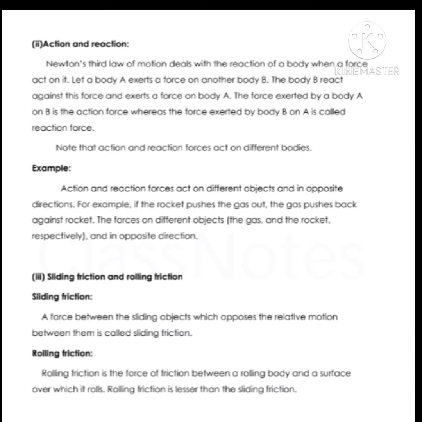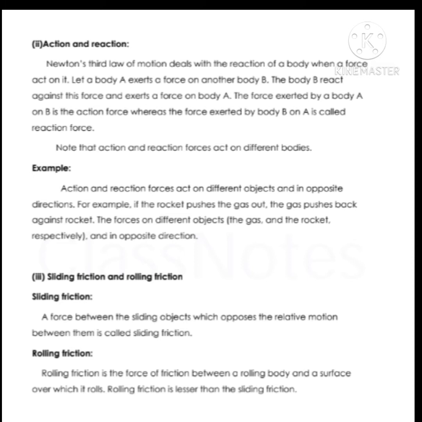Next point is action and reaction. Students, according to Newton's third law of motion, it deals with the reaction of a body when a force acts on it. Let a body A exert a force on a body B. The body B reacts against this force and exerts a force on body A. The force exerted by body A on B is the action force, whereas the force exerted by body B on A is called the reaction force.